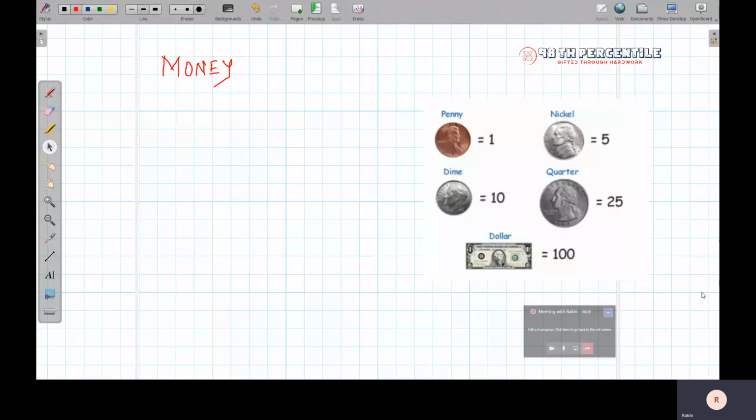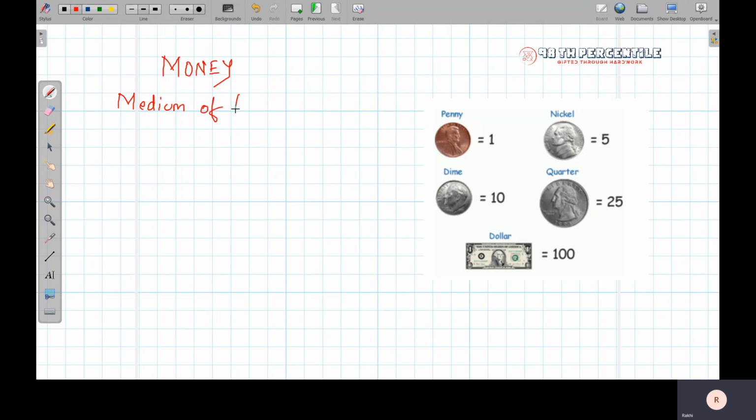Hello everyone. Today let's start a new topic which is money. So, what is money? Money is a medium of exchange, right? Can I put it that way? It's a medium of exchange.